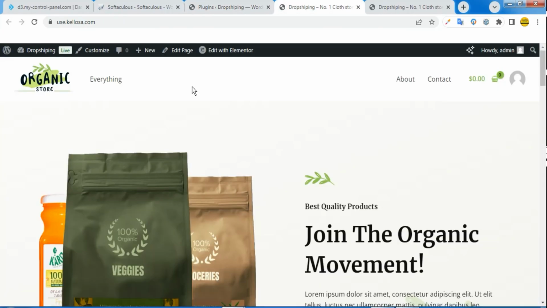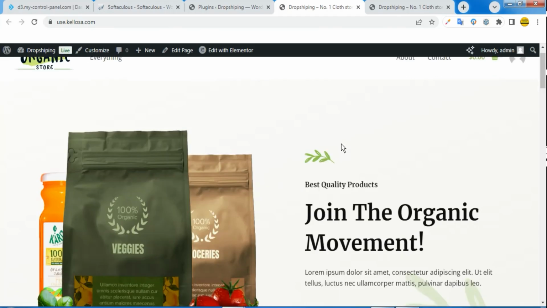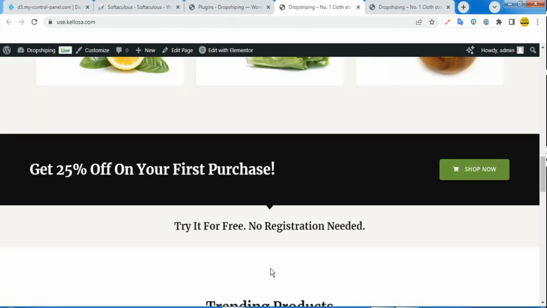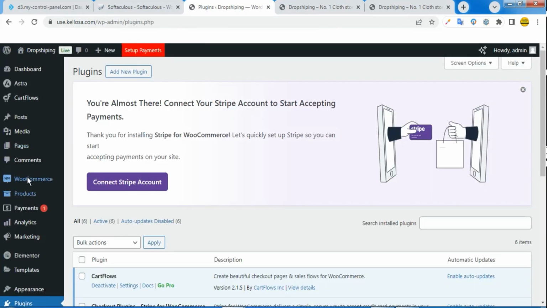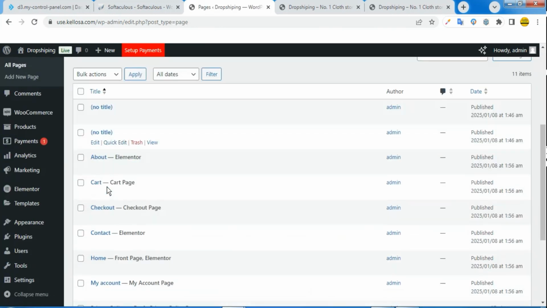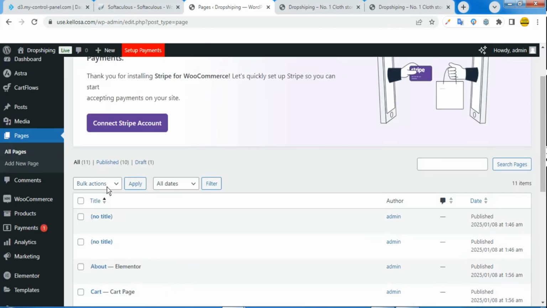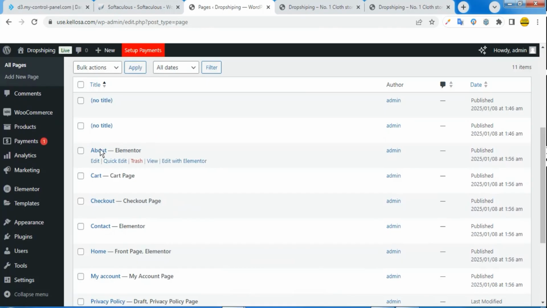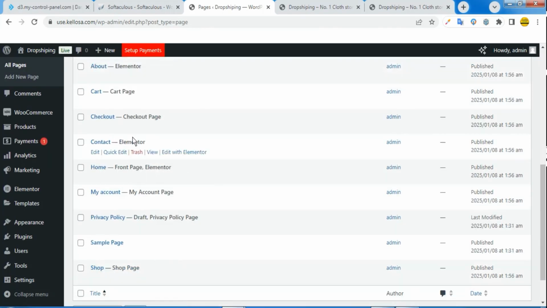And also, if you notice, we have different tabs here. All these are core pages. Majorly, what we have here is the home page. Now, how do you affect the home page? I'm going to come back to the dashboard, and this is all called pages. I'll click on pages, and if you check through, these are all the pages which you have on the site. You have close to 11 pages which were imported while importing our website. We have the about us page, the contact us page, the home page, which is actually the front page of our website.